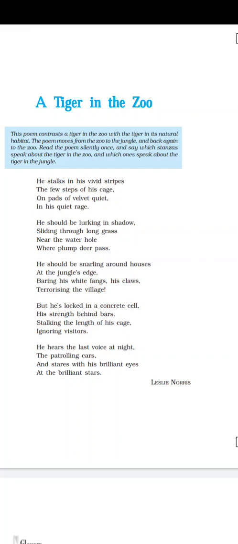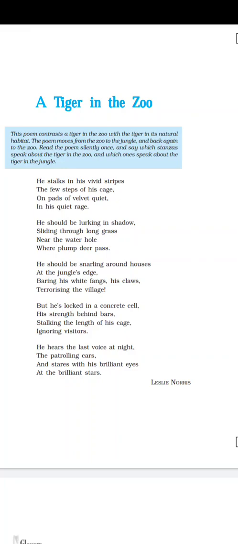So, from this title, what kind of idea can you draw? From this title, you can understand that a tiger generally lives in the forest, rather deep forest or jungle, right? But here, the title of the poem is A Tiger in the Zoo.